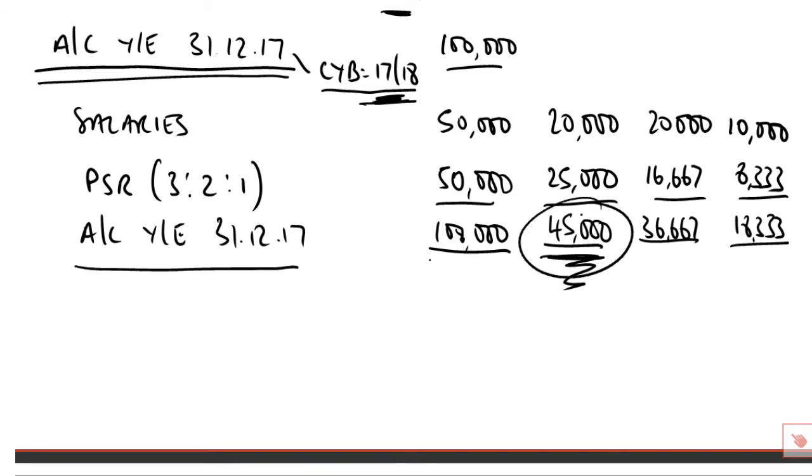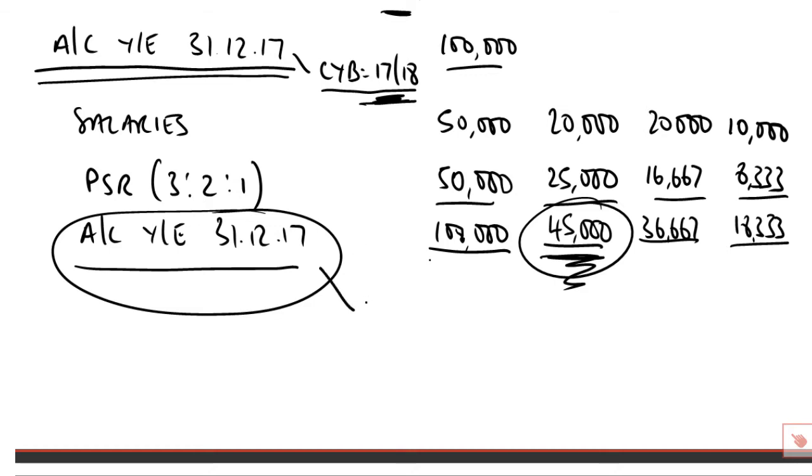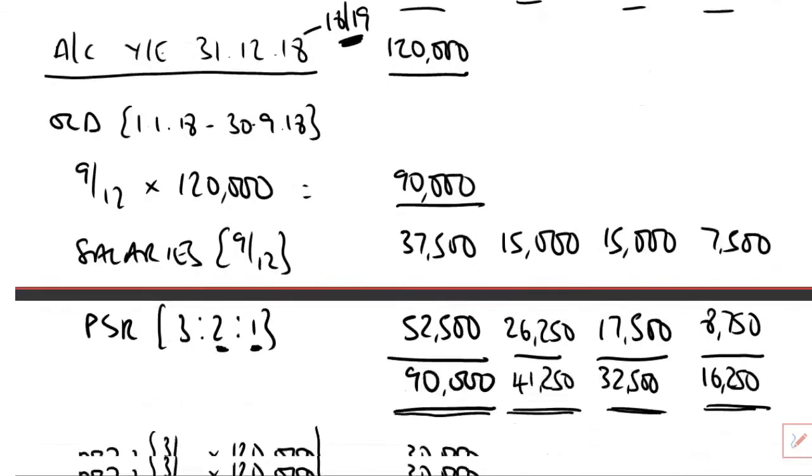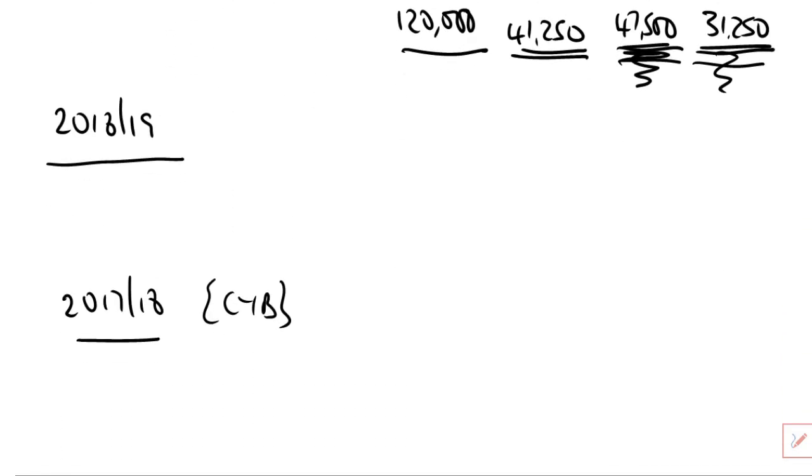That £45,000 is how much tax-adjusted trading profit was made by partner A in the year ended December 17, which, as we've said, using CYB, as you can see there, is the 2017-18 tax year. Job done. So, just to bring that into the exercise we're doing here, let me just scroll through.